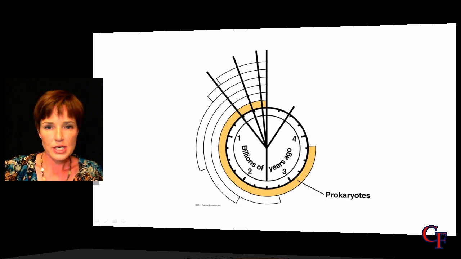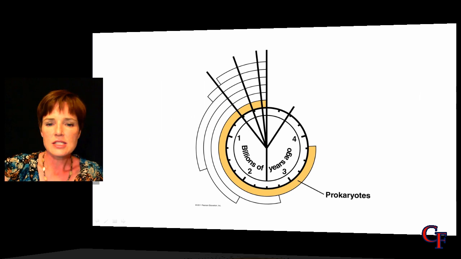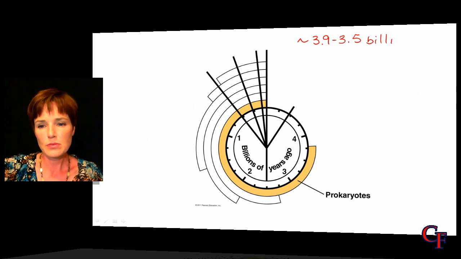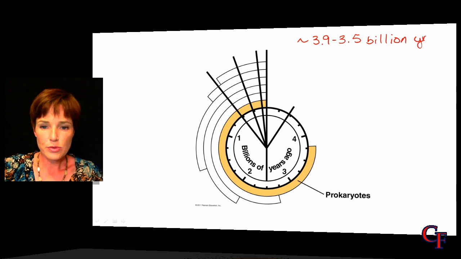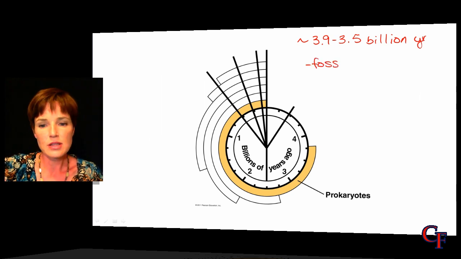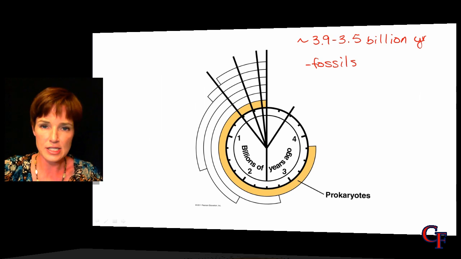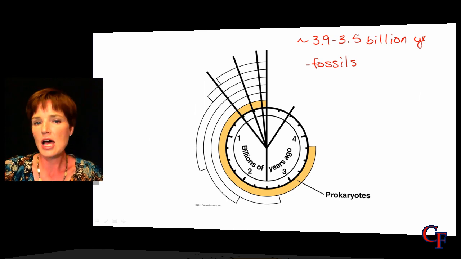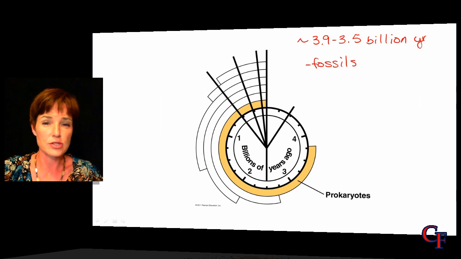The very first organisms to originate are thought to have been prokaryotic cells. And this would have been approximately 3.9 to 3.5 billion years ago. Now, this is something that is supported by the fossil record. So there are fossils that show very early prokaryotic cells. Most of the very early fossils are around 3.5 billion years old, but it's thought that we probably did have life as early as 3.9 billion years ago.